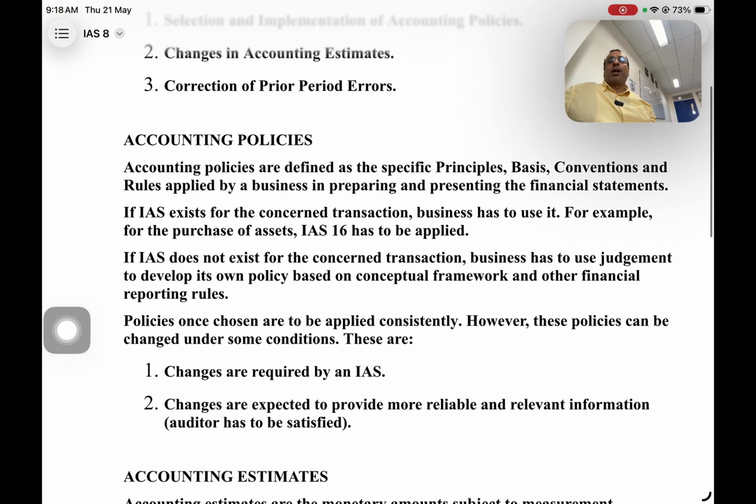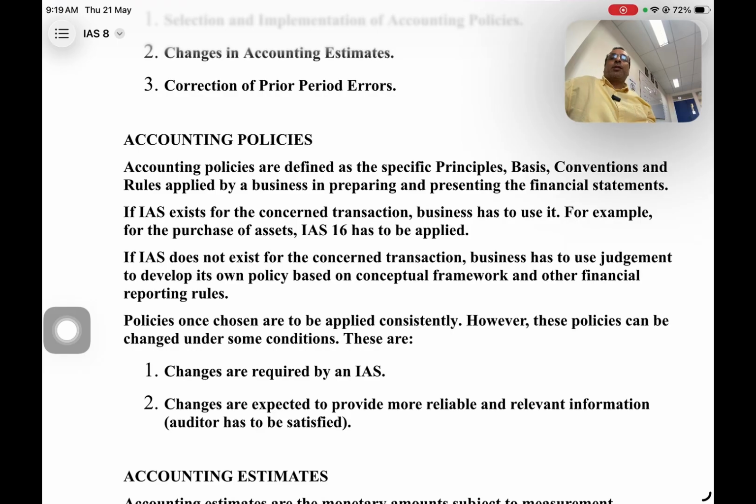To start with, accounting policies. What exactly are accounting policies? Friends, while maintaining our financial statements, the statement of P&L, statement of financial position, statement of cash flows, we have to follow specific principles, conventions and rules. These principles and the bases and conventions on which our financial statements are based form accounting policies. We have to follow these basic rules, conventions and policies.